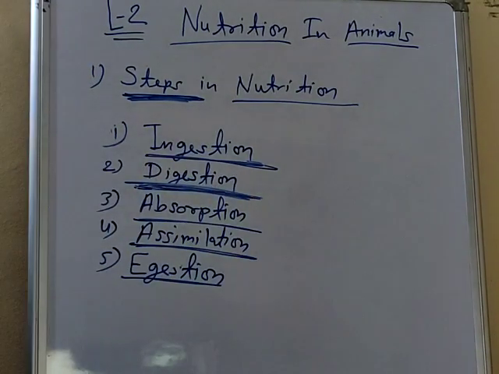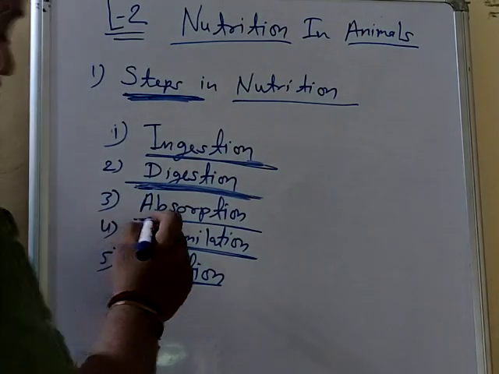I am repeating again, beta. The process of converting or breaking down complex food into simple and soluble form is known as digestion.